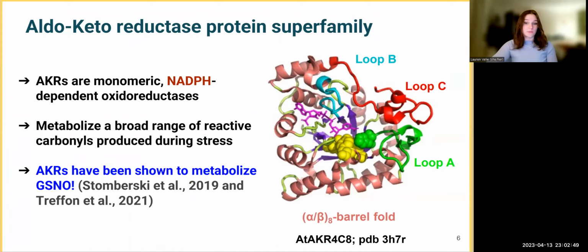AKRs as a superfamily are known to be monomeric NADPH-dependent oxidoreductases. They are found across a wide range of organisms similar to GSNOR, including mammals and plants, and react with reactive carbonyls to form alcohols during periods of stress. AKRs have been shown to metabolize GSNO, and our group's collaborators at the University of Bologna in Mirko Zaffagnini's group have also shown that NADPH-dependent GSNO reduction increases in hot5 plants. Those are the plants lacking GSNOR. So these two factors establish an extremely strong link between dysregulated GSNO levels and AKR activity.